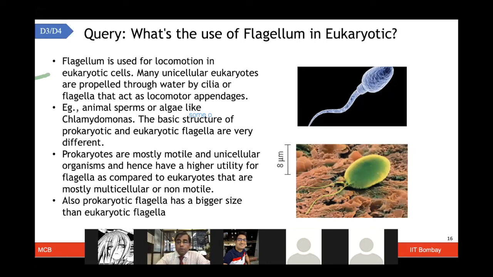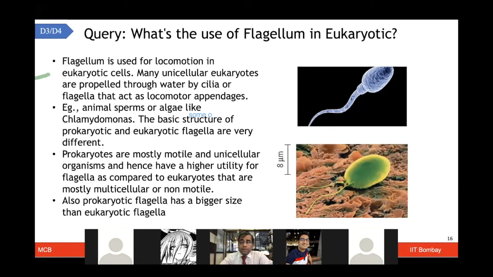In prokaryotes, in unicellular organisms, they make them very motile. In eukaryotes, they have multiple functions to play, but they are not always involved in motility. The prokaryotic flagellum is also quite large in size as compared to the eukaryotic flagellum.